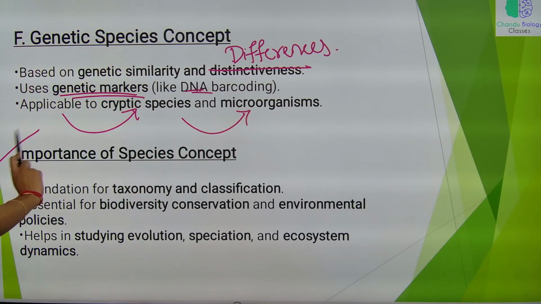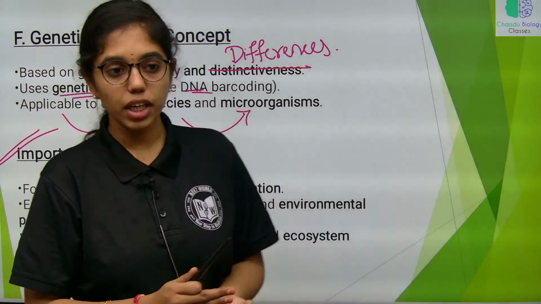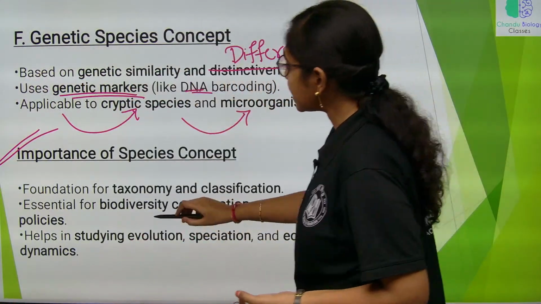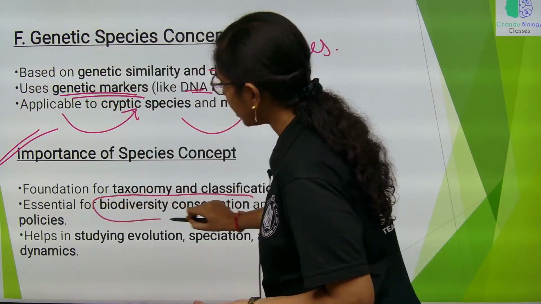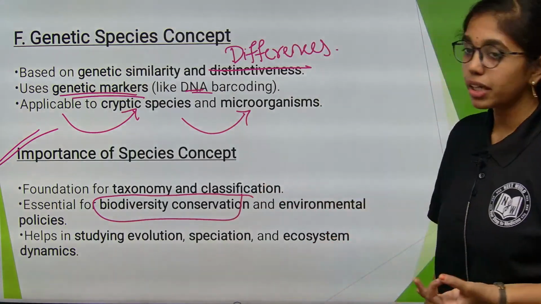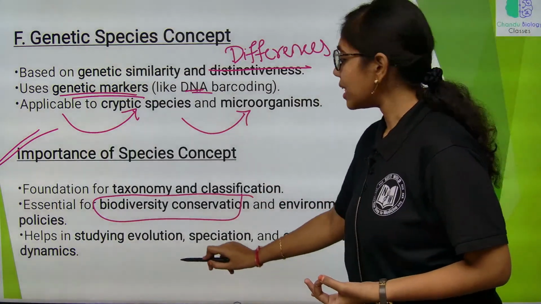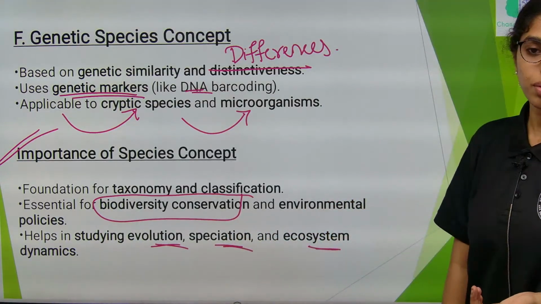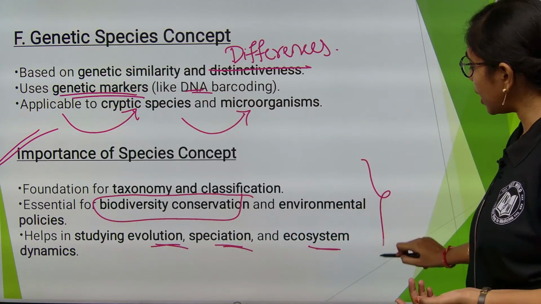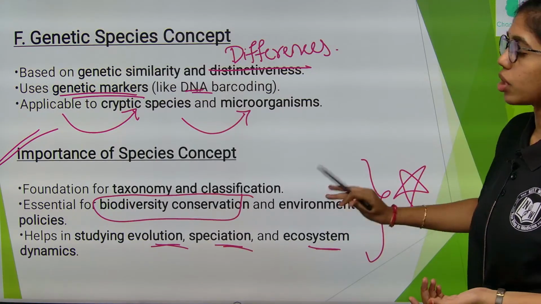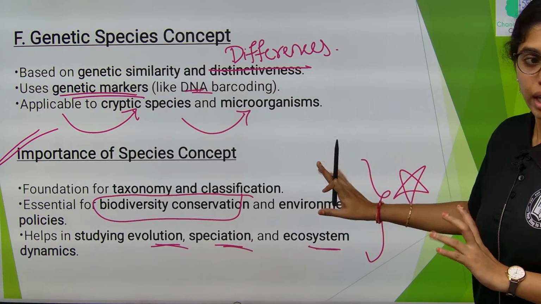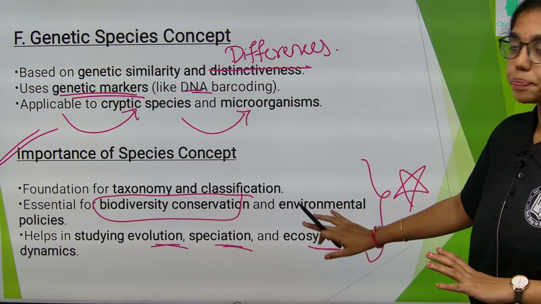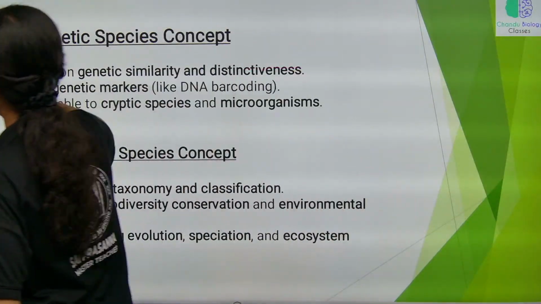Next, what is the importance of all these species concepts? This laid a foundation for taxonomy and classification. It is essential for biodiversity conservation and environmental policies, and it helps in studying evolution, speciation and ecosystem dynamics. These are the major reasons why different species concepts are studied. These are the major advantages of learning different species concepts.